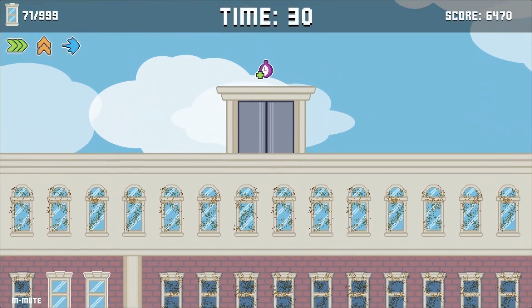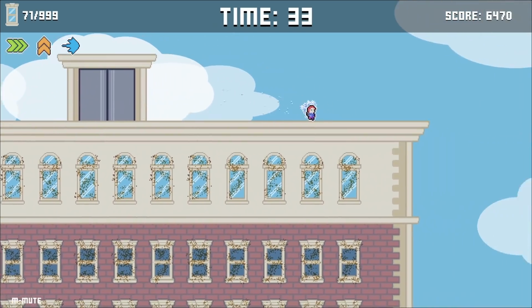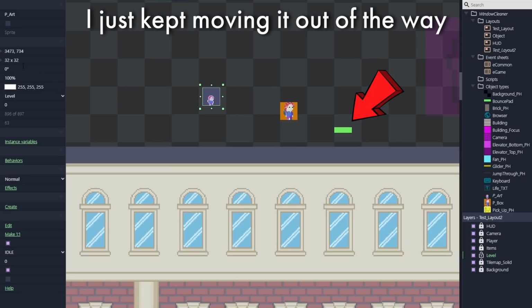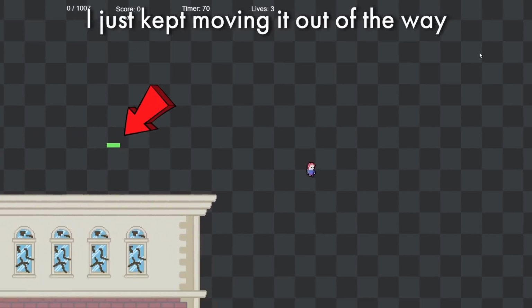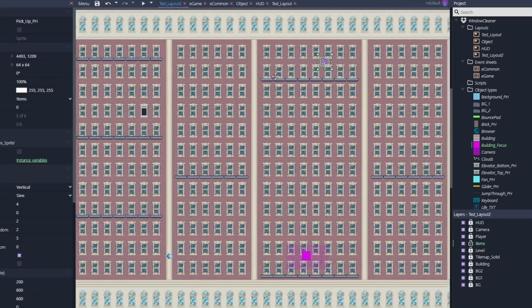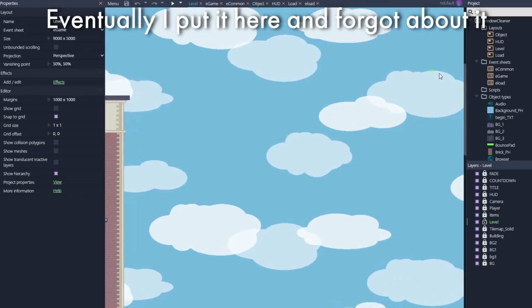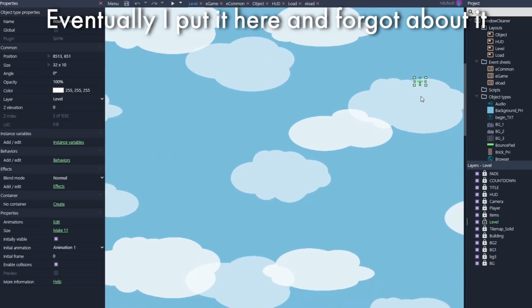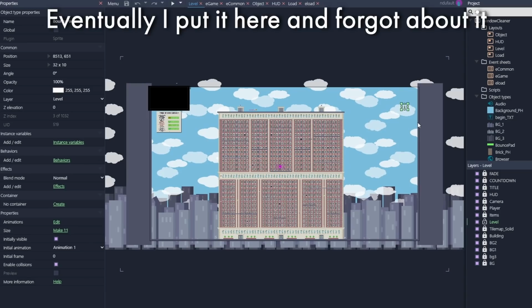I'll throw in one fun mistake I made, and I'm just calling it an Easter egg instead, and that's the jump pad. Remember that thing? While I was designing the levels, I realized that my initial thought of the player running between different platforms and jumping up and down the building was just not going to work, as I wanted to focus on the gliding. So since I limited the number of platforms, I just stuck the placeholder jump pad off to the side and figured I would either add it into the game later or just delete it.